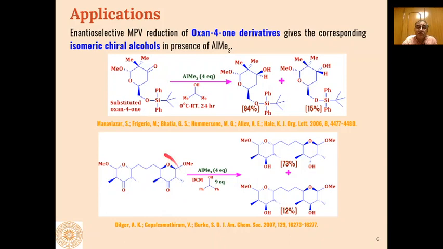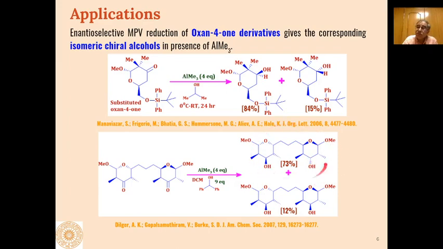Similarly, in this type of oxan-4-one derivative, here also you can see that the reaction is diastereoselective in nature. This product is formed in 73% amount, where one keto is reduced to the alcohol where the hydroxyl group is beta and the other hydroxyl group is alpha.